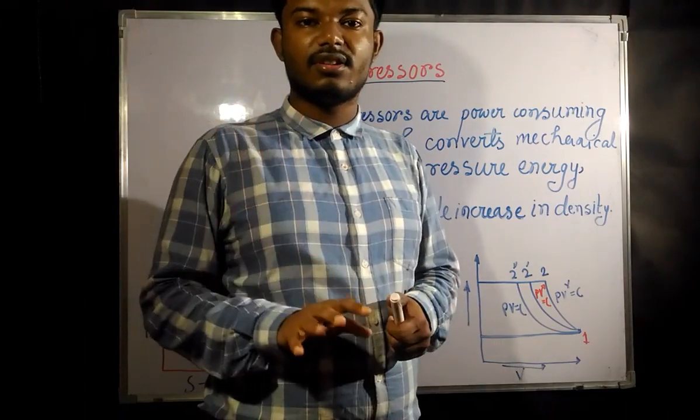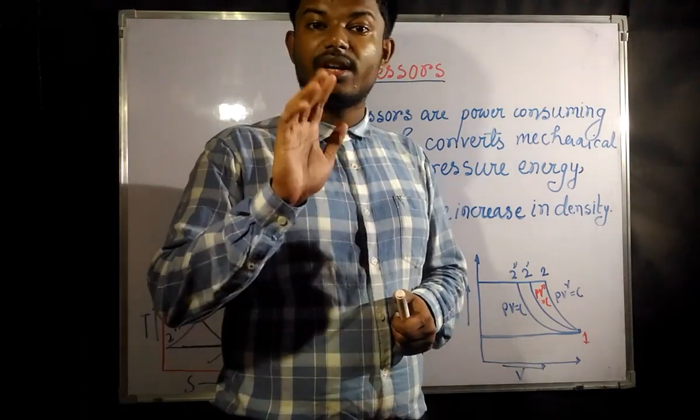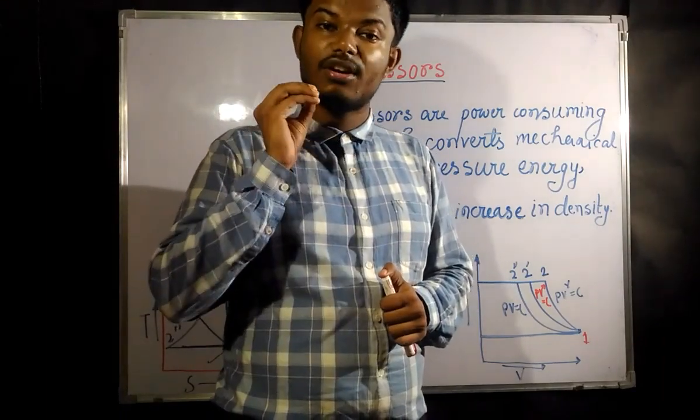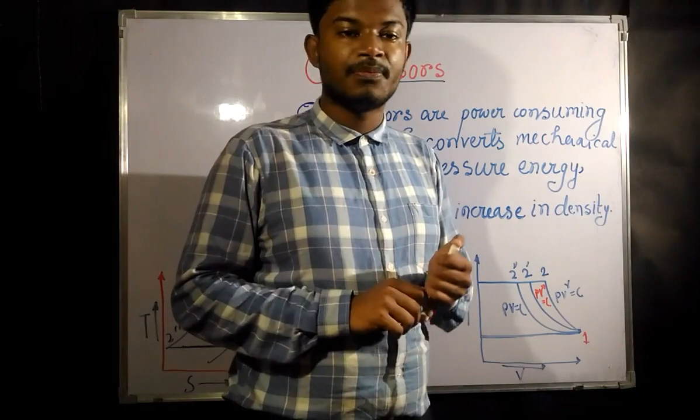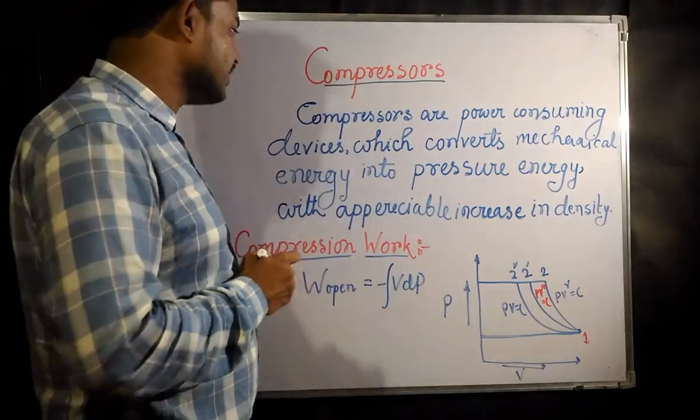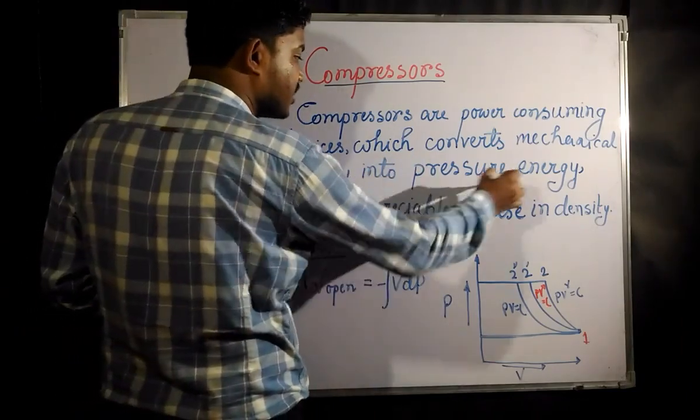There are five processes, but out of them you cannot go for the constant volume process, and you cannot go for the constant pressure process either. Why? Because the definition itself says that mechanical energy is converted into pressure energy.